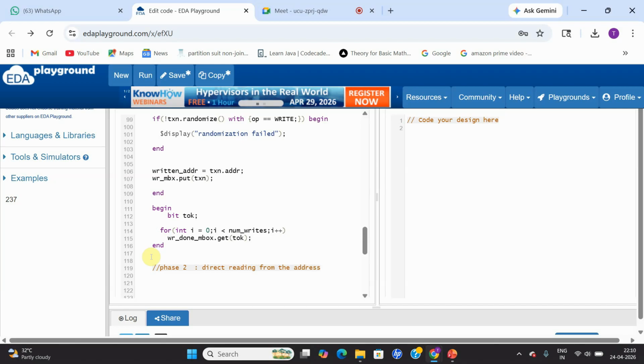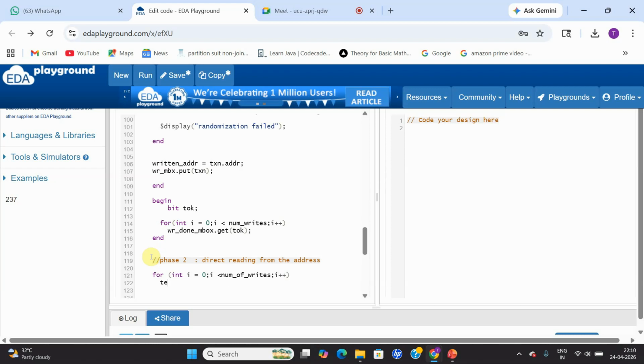In this phase, I'm going to use a for loop with int i equal to 0, i less than the number of writes, incrementing the variable i with i plus plus.